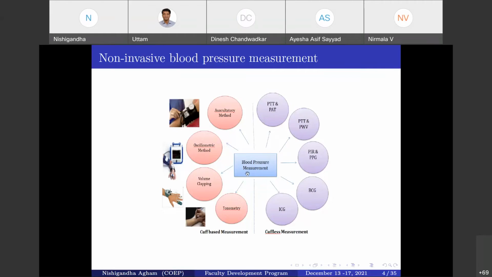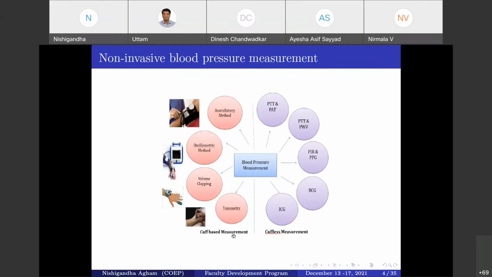Now, what happens in the case of oscillometry? In this technique, the appearance and disappearance of oscillations are observed in the manometer. These oscillations are recorded during continuous deflation, and the point of maximum oscillation corresponds to the mean arterial pressure, or we can say the mean MAP.